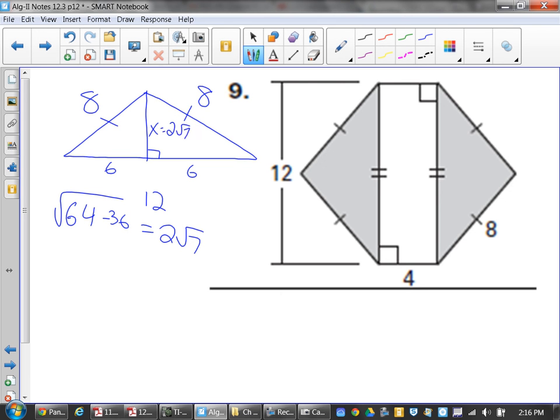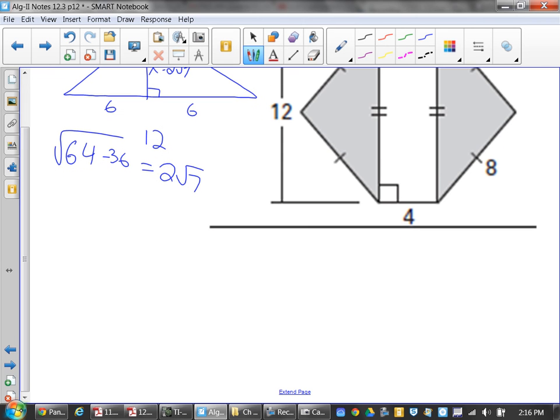Now, how many congruent triangles do we have? We have 2 of them, one on each side. How do you find the area of a triangle? 1/2 base times height. So you have 2 of them at 1/2. Our base was 12, and our height was 2 root 7. Everybody okay with that? What's half of 2? 1. What's 12 times 2? 24. So the 2 triangles have an area of 24 root 7. Would that be my favorable region? Yeah, because that's the shaded stuff.